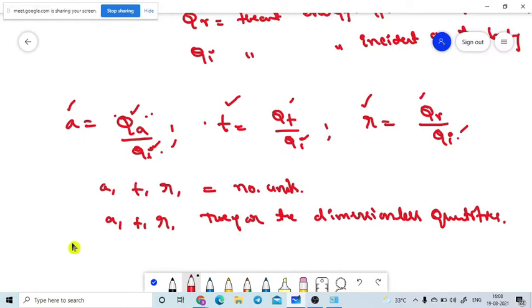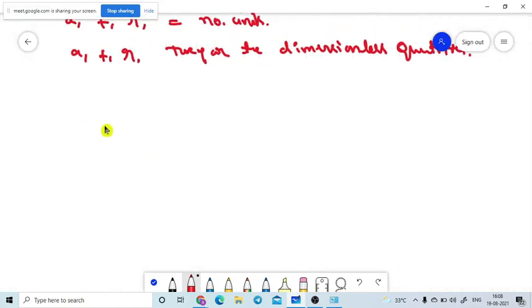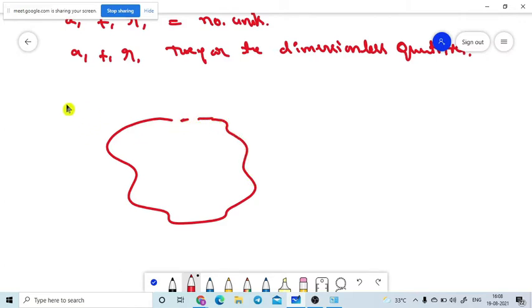Let me introduce one important topic, and after that I will go to another topic. If the radiation is incident, QI, on the body, the body absorbs some amount of heat energy, QA, which is absorbed by the body. You are already very familiar with Bohr's model. What does it mean to be absorbed by the body?